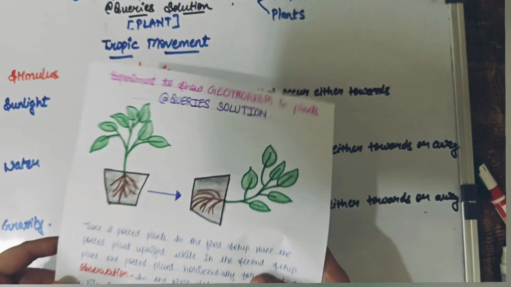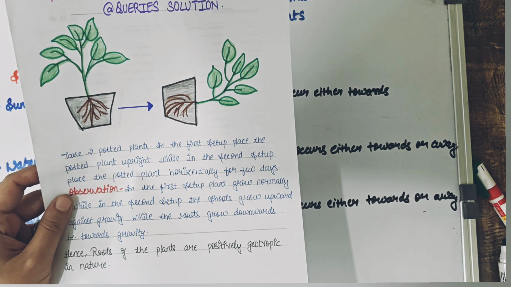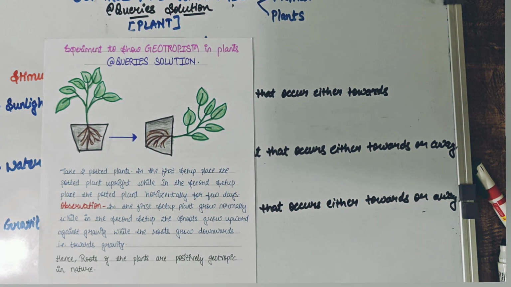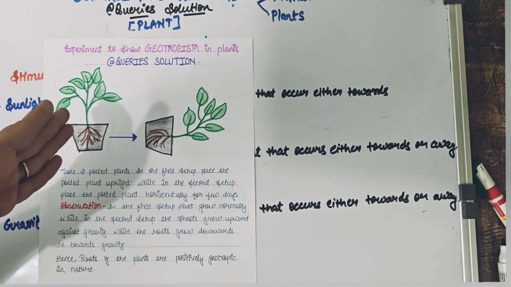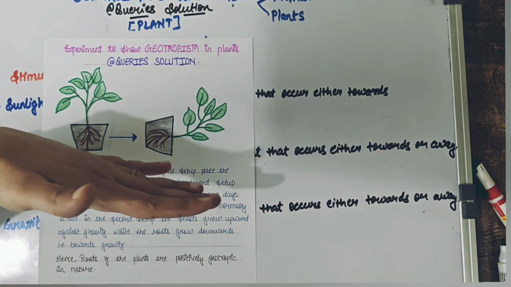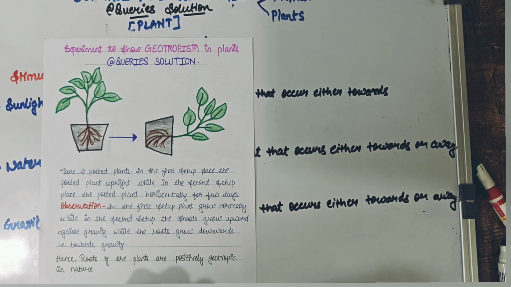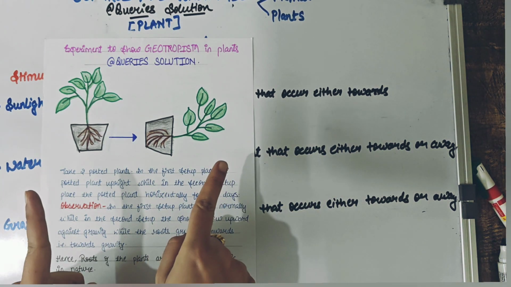Alright, so this is the activity that you can see over here, related to geotropism, that I have made for you guys. I hope many of you can already relate by seeing, it's not a very complicated activity. We are again taking two potted plants. One plant we have kept upright, and another plant we have kept horizontally for a few days. So what is going to happen if we keep it horizontally? After a few days, what is the change we are going to see?